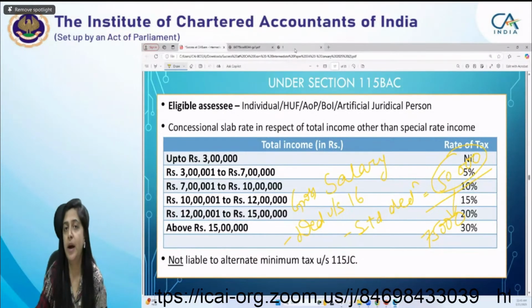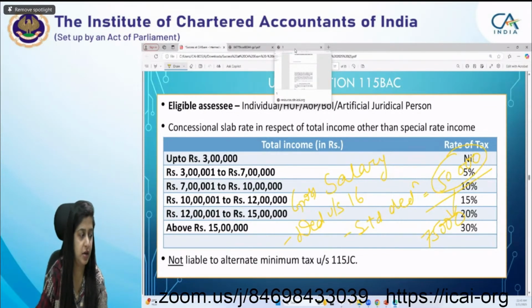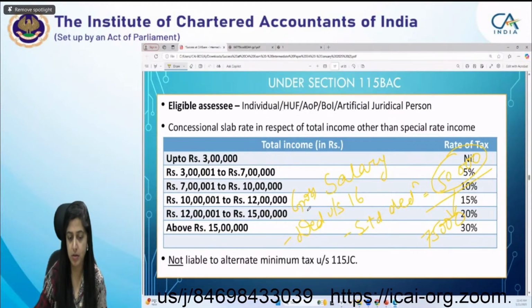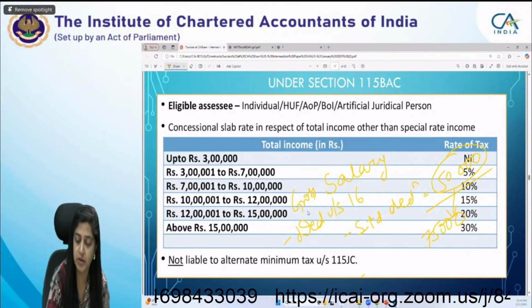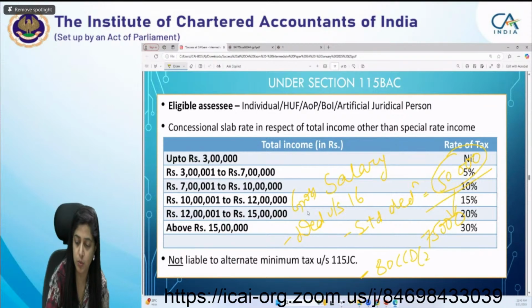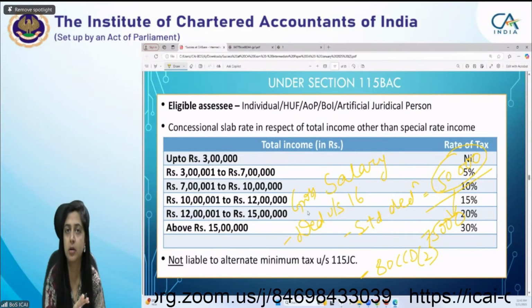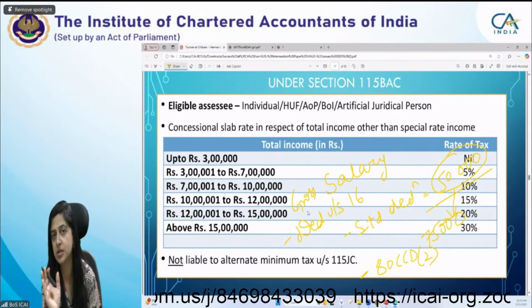Okay. Apart from that, two things are also there. I'll just tell you about that also. First of all is regarding the 80CCD2, which we have already mentioned, that 80CCD you can claim under default tax regime also.